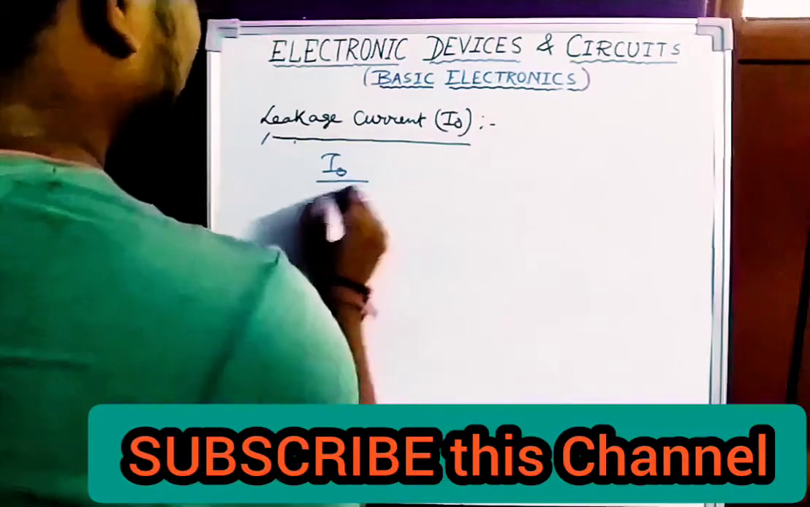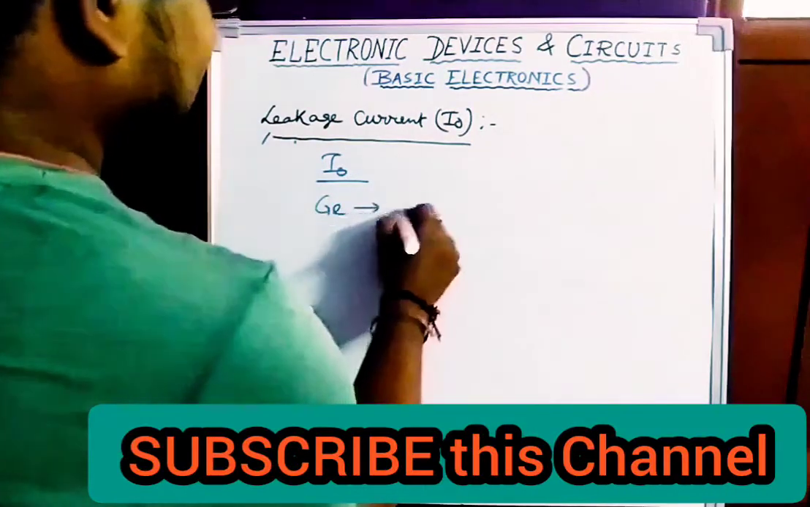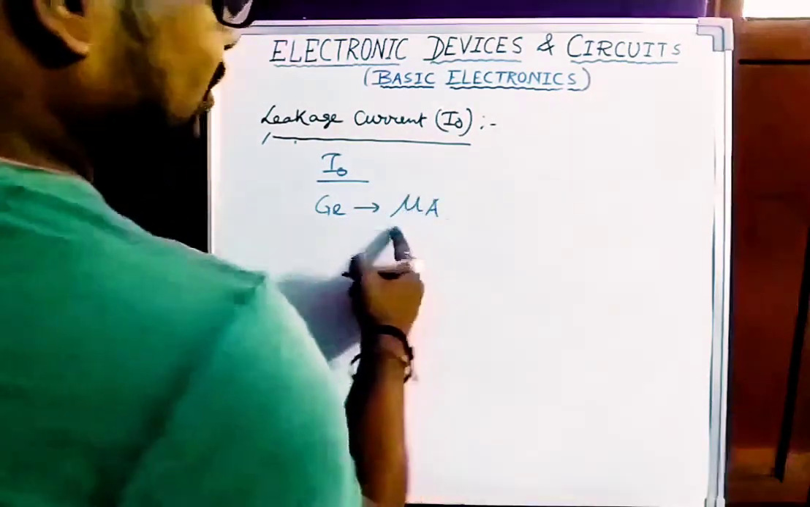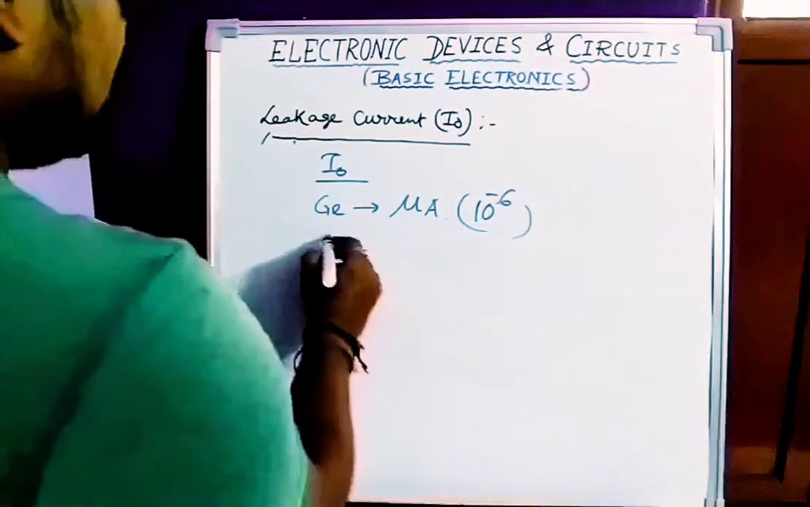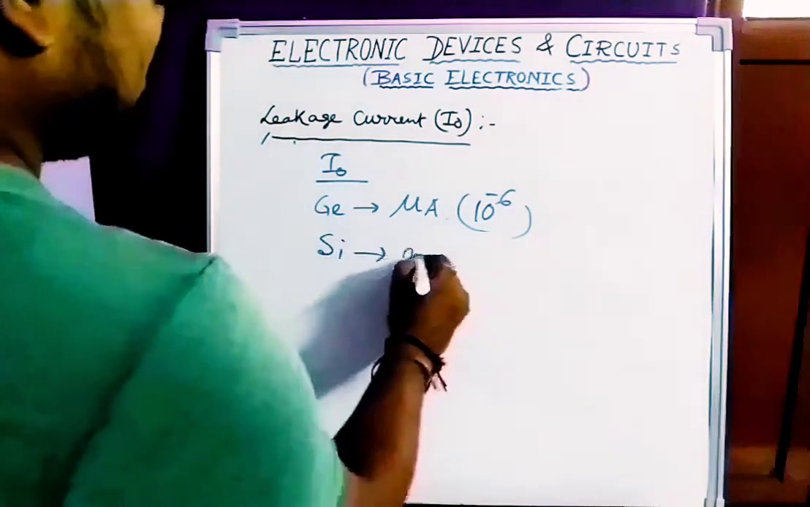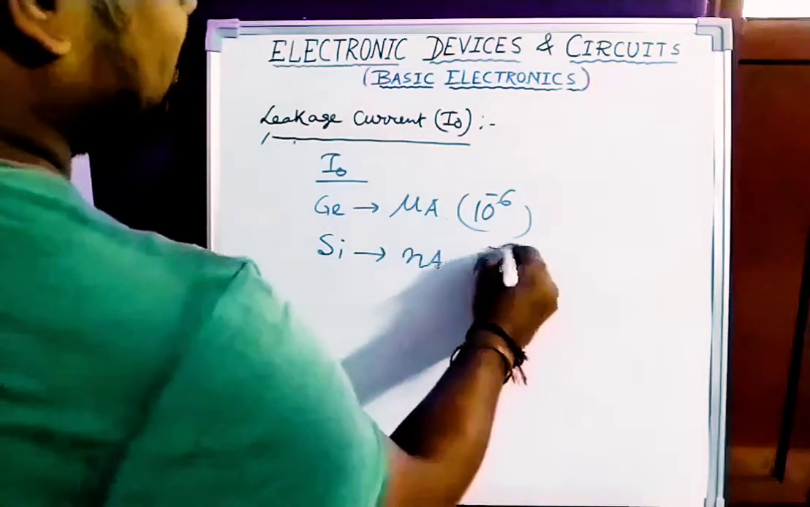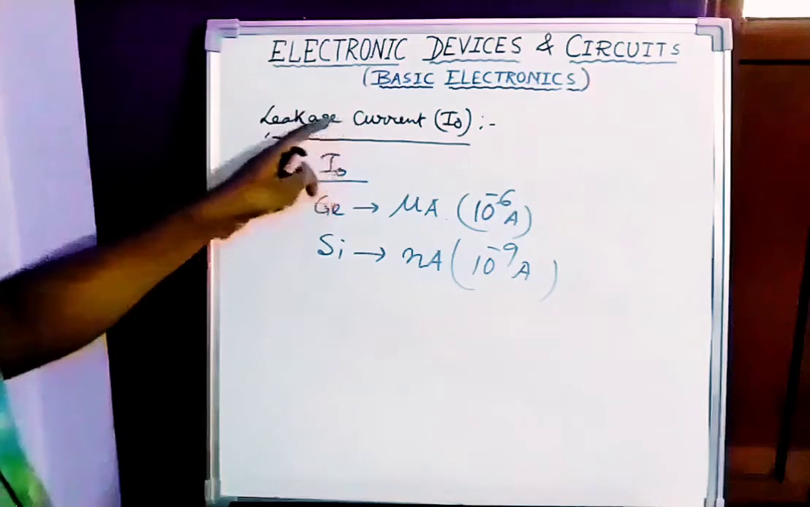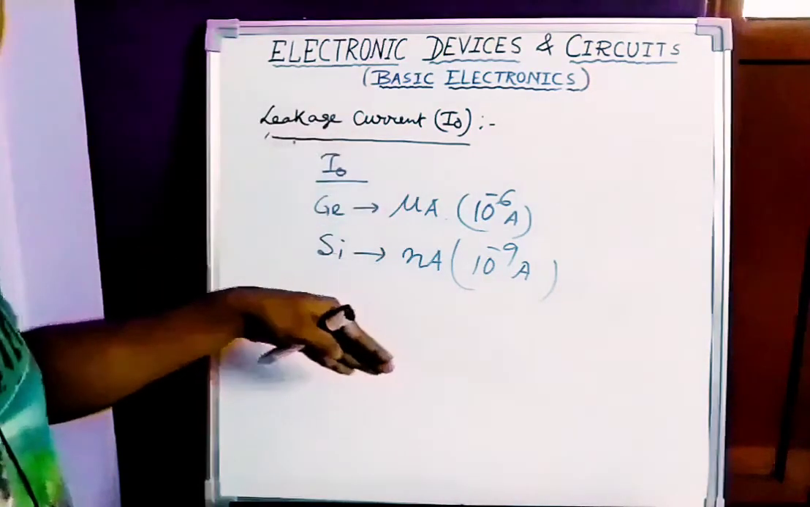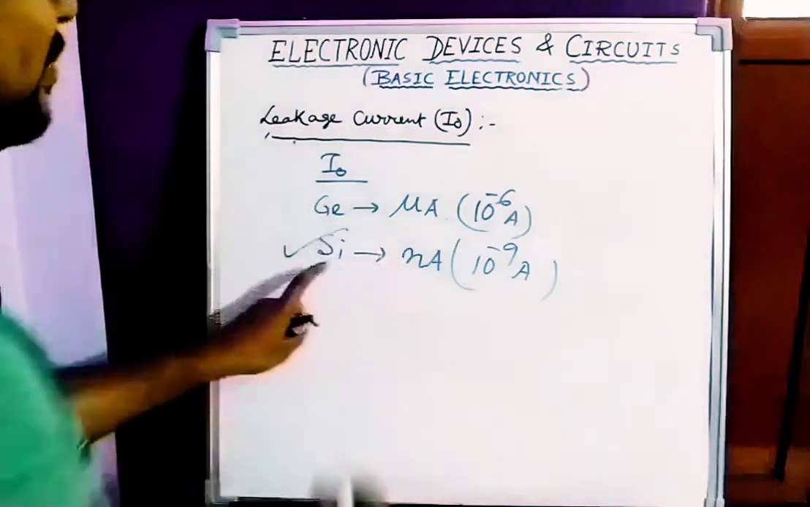Leakage current I0 for germanium is in the microampere range. Micro means 10 to the power of -6. And for silicon semiconductor, it is in the nanoampere range, means 10 to the power of -9, okay? Basically it is an unwanted current, तो ये करंट जितना कम होगा उतना अच्छा है, ठीक है? तो that's why silicon is better than germanium.